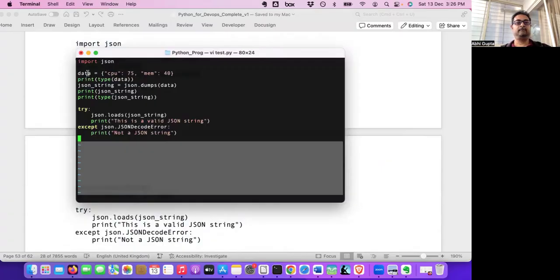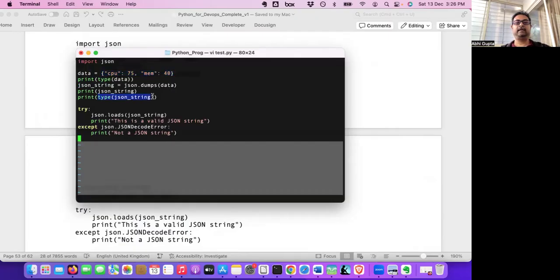Okay, here what we are doing, this is the Python object. Maybe we have collected from the machine the CPU percentage, memory percentage, all this kind of information, and stored it into a dictionary object. This type I'm printing so that you see what type of object this is, whether it's a dictionary object or something else. Then using the JSON module, json.dumps(data), you are creating a JSON string and then printing the JSON string.